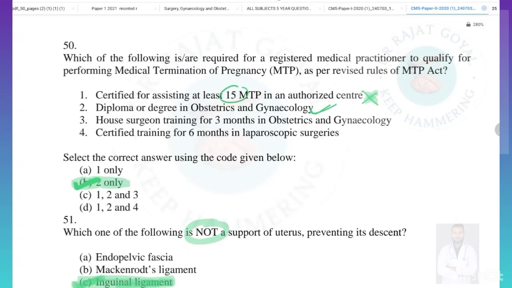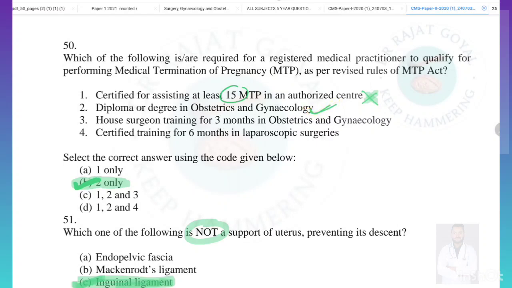Which of the following is required for the registered medical practitioner to qualify for performing MTPs as per revised rules of MTP Act? Certified for assisting at least 15 MTP. No, this is not true. It is minimum 25 MTP should be done. So option A is incorrect. Diploma or degree in the OBG, this is true.